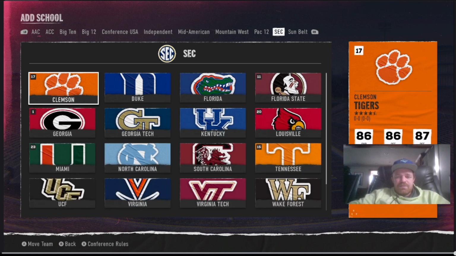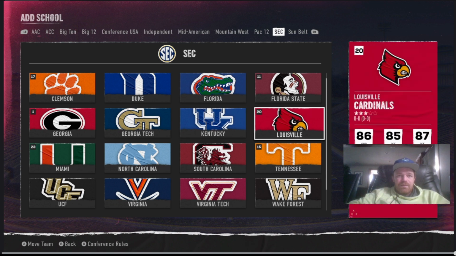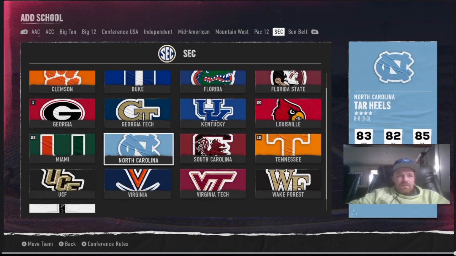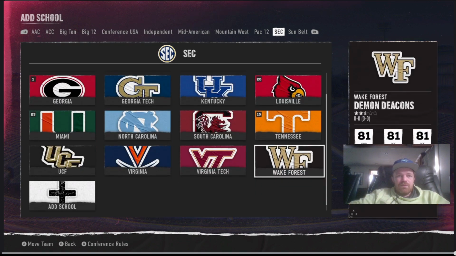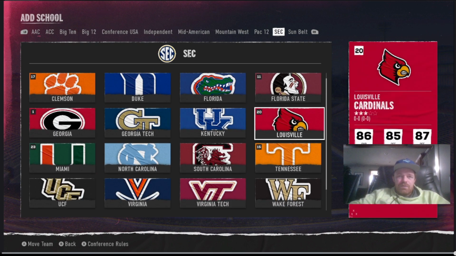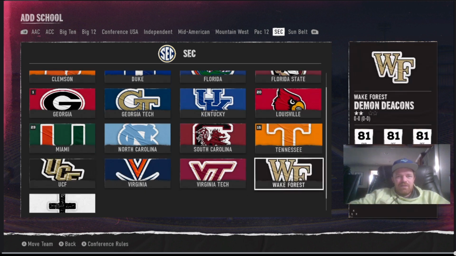SEC, the major teams that are on the East Coast, the southern part. Clemson moved over, Duke, and then staying here, Florida. Mostly, oh yeah, Georgia State too. So yeah, Florida State moving over. I moved Louisville and Kentucky over. They were originally in the ACC. I just wanted to even out the conferences.